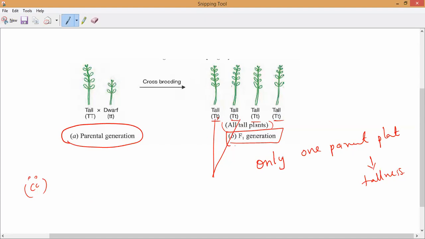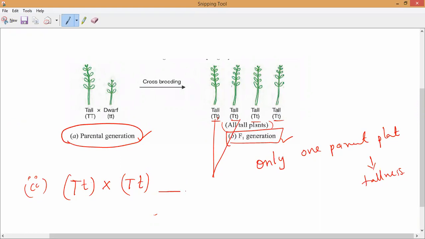I am taking two F1 generation plants and crossbreeding them, TT crossed with TT. Understand, everyone? Please respond. Before, we crossed the parental generation to get the F1 generation. Now we are crossing F1 generation plants. I selected any two, your choice, and crossed them.